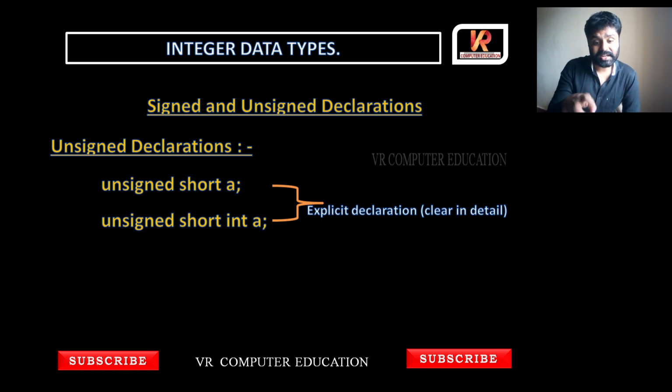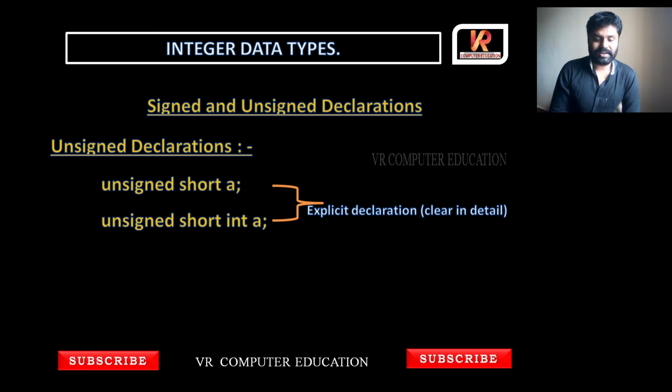In the data types, we have learned the integer type. Still we have float, character, void. So the data types are divided into 4 types: integer type, floating point type, character type, and void type. We have discussed the integer type.